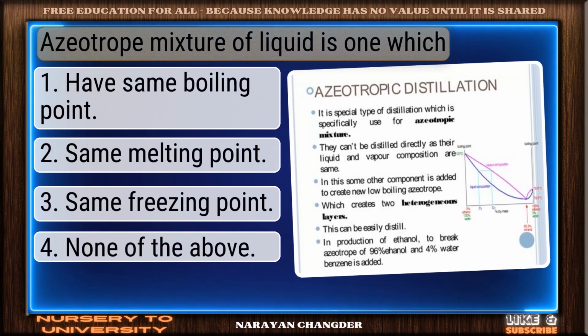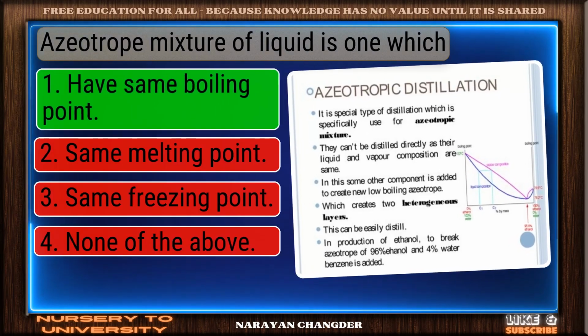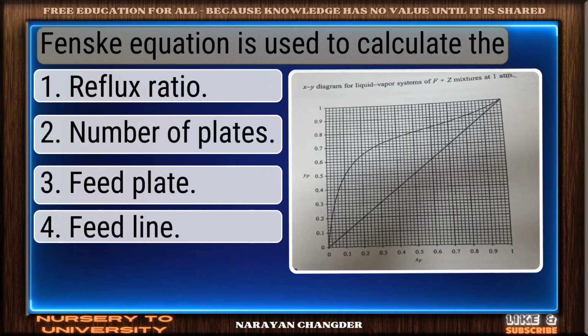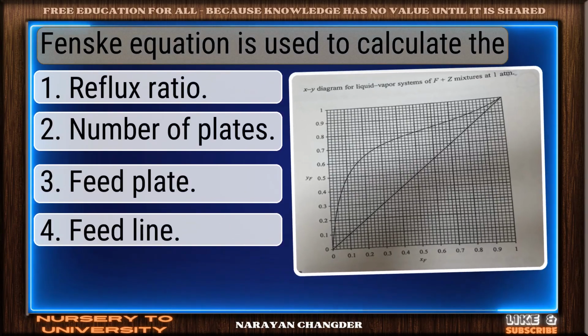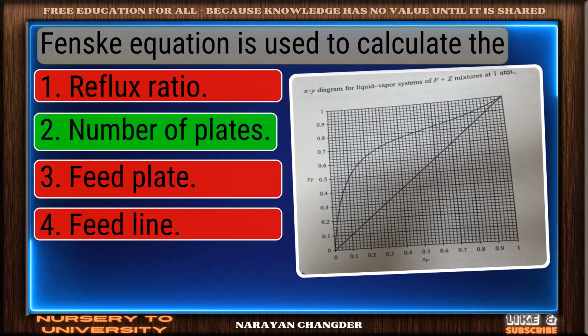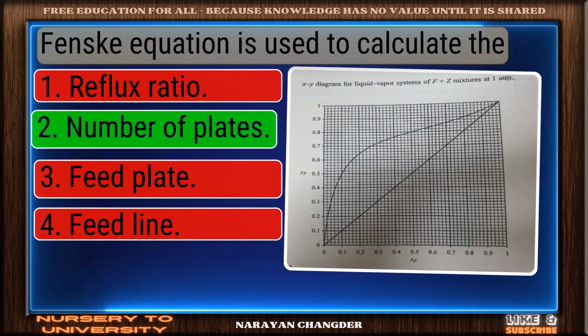Azeotrope mixture of liquid is one which. Great thinking. Have same boiling point is the right choice. Fenske equation is used to calculate the. You got it. Your choice number of plates is right.